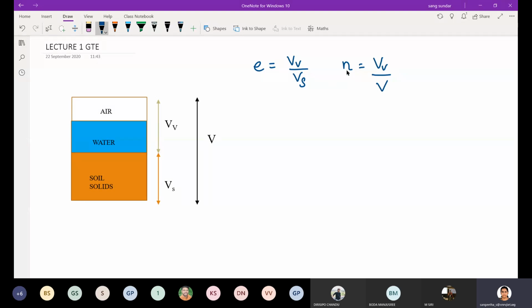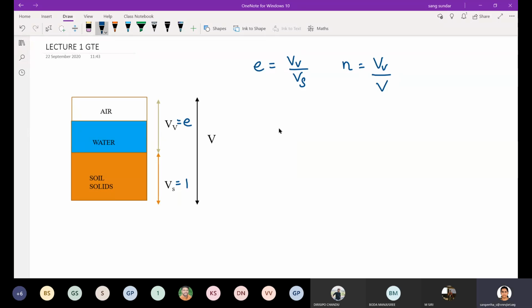Now let us establish a relationship between e and n. I'm not going to do any lengthy derivation. I'm just going to use my three-phase diagram. Here, this is volume of voids, which I'm going to represent with the notation e, and this is volume of solids, which I'm going to represent with the letter 1.